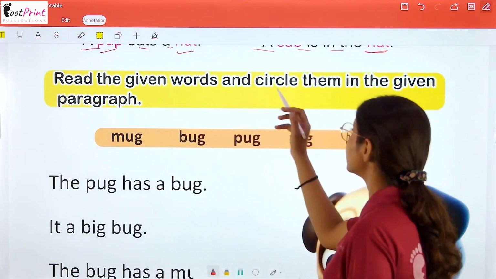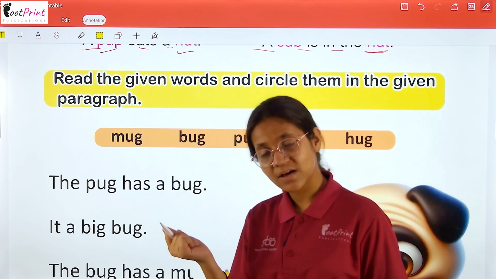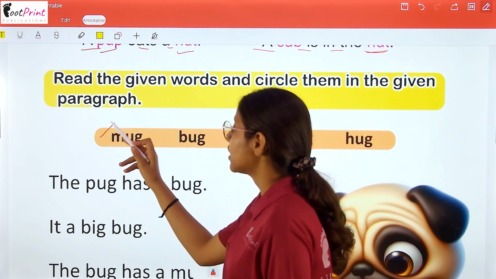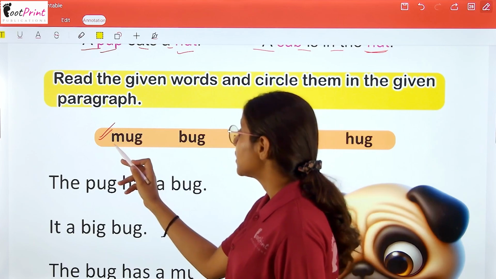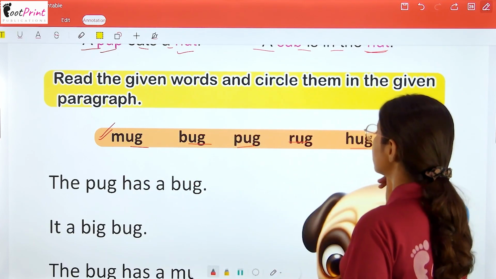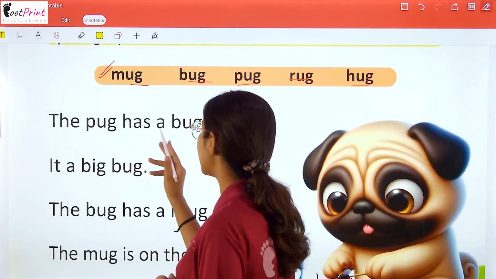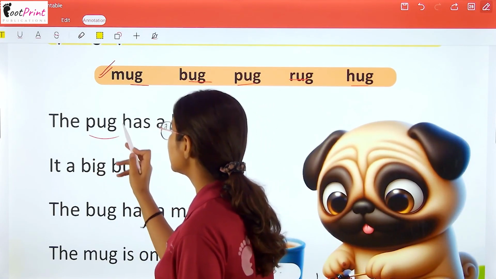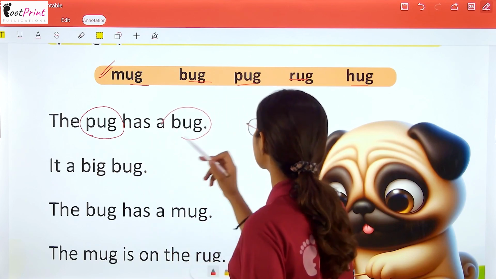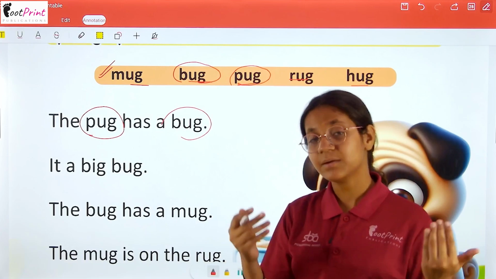Read the given words and circle them in the given paragraph. So, firstly read the paragraph, then find out the words which are written here. M-ug mug, b-ug bug, p-ug pug, r-ug rug, and h-ug hug. So, the first line says the pug has a bug. So, here is the sound of pug and bug. Pug and bug. So, I am circling the words pug and bug.